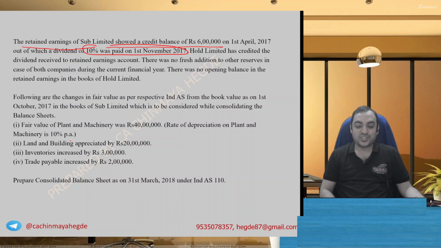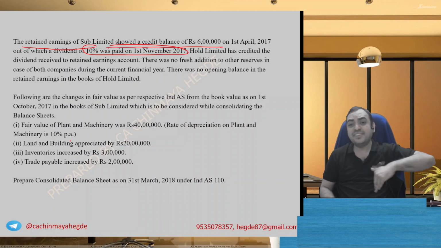What should be the calculation? Whatever dividend paid during the year, or dividend paid after acquisition, has to be added back. You remember the calculation format that we follow? We will calculate the reserves or P&L, whatever you call it, before dividend. Therefore, any dividend payment I will add back.